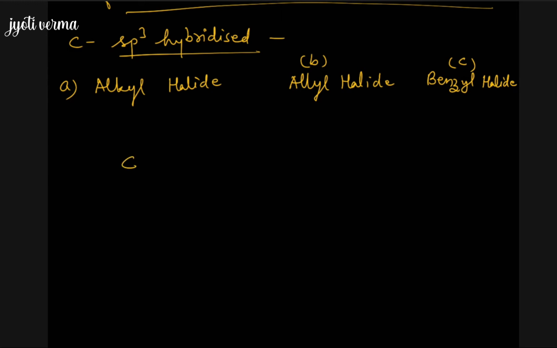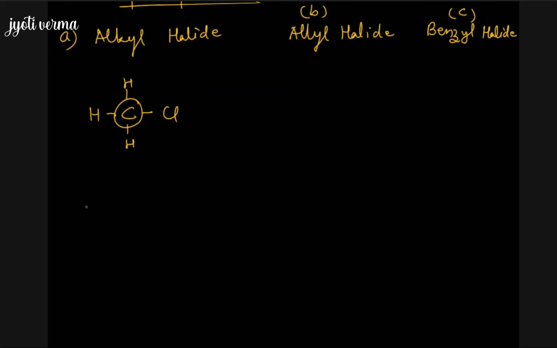Say for example, I talk about this chloromethane. Here the carbon is sp3 hybridized and this is chloromethane. This is an example of an alkyl halide. It may be like (CH3)3CCl. What is it? It is again an alkyl halide. How is it an alkyl halide? Because what we have to see is that the chlorine is bonded to this carbon, and this carbon is sp3 hybridized. So that is how it is an example of an alkyl halide.